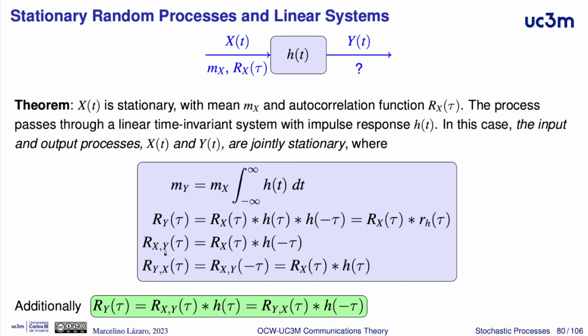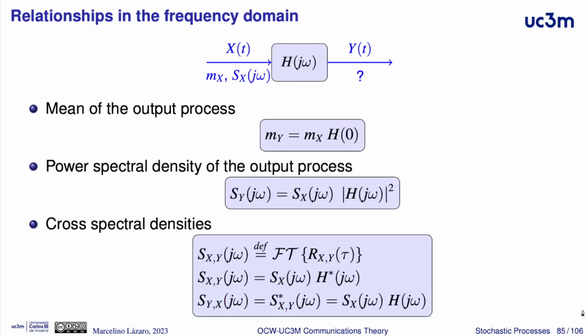In this case, the cross correlation between the input and the output was given by the convolution between the autocorrelation function of x and h time reversed. Fourier transform of this, power spectral density of x, Fourier transform of this, complex conjugated of the frequency response of h. And here we have this expression.